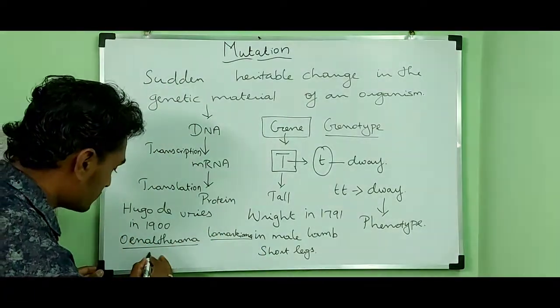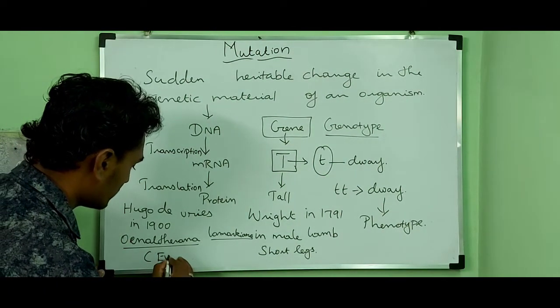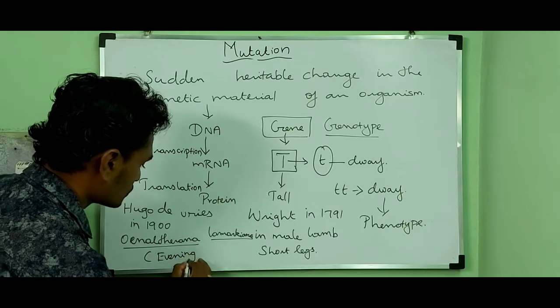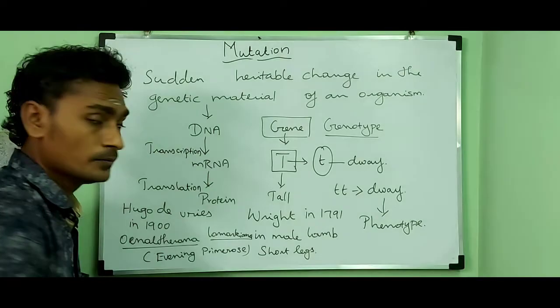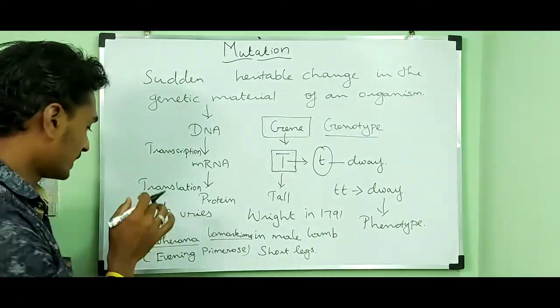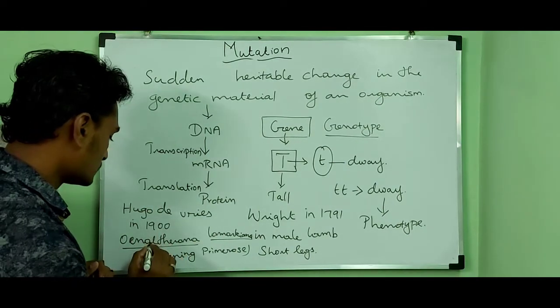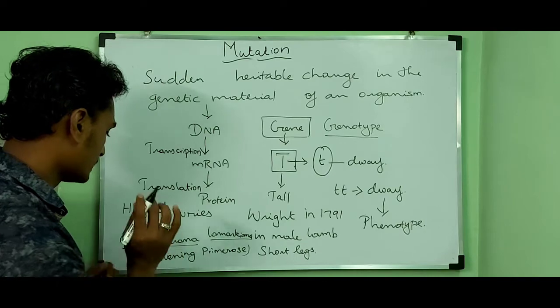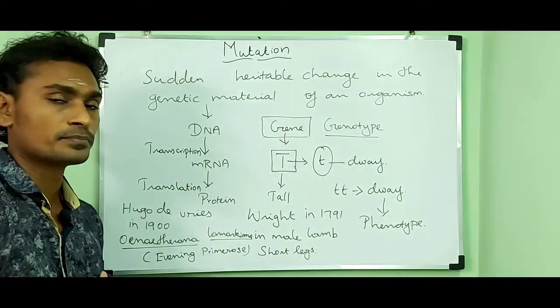The common name is evening primrose. So the mutation was reported in 1900 by Hugo de Vries in the plant Oenothera lamarckiana, commonly called evening primrose.